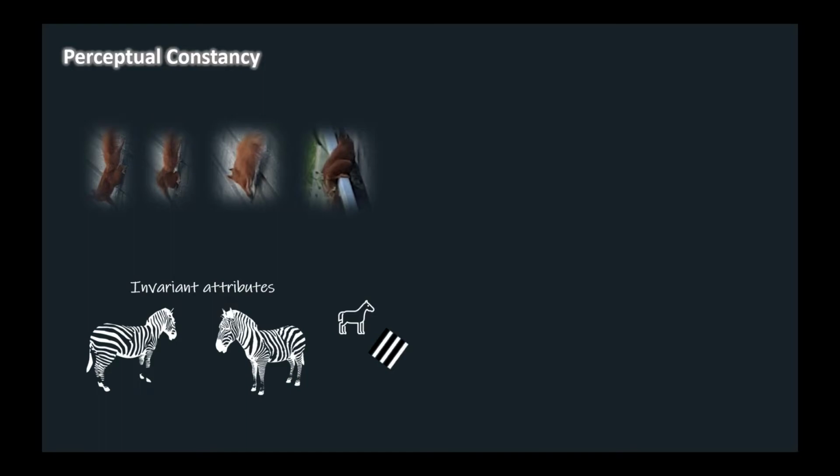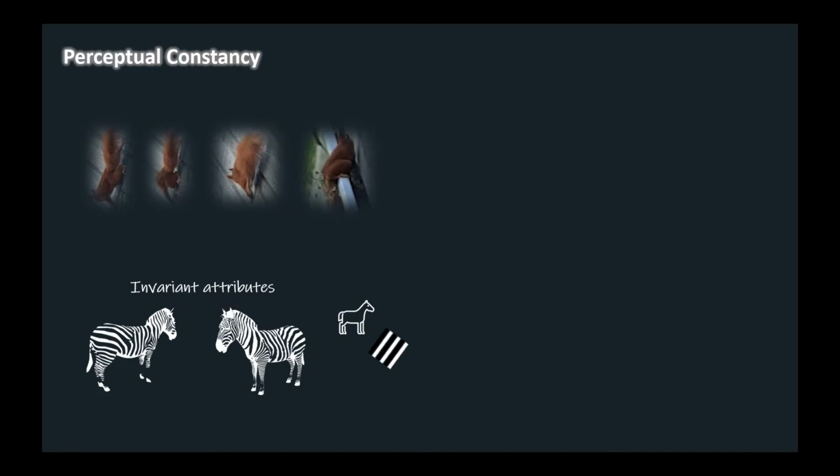For object recognition to take place, these invariant attributes must be represented independently of other image properties. The visual system does this proficiently, and its behavioral manifestation is termed perceptual constancy.